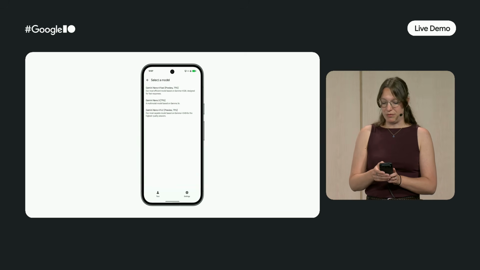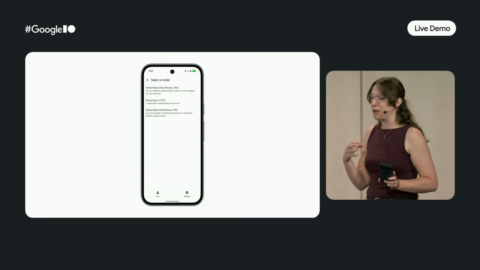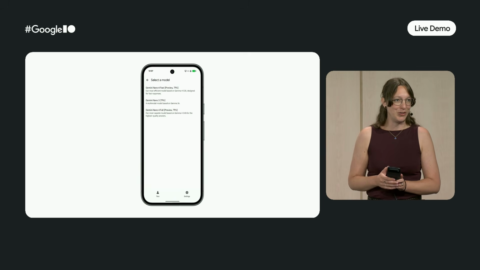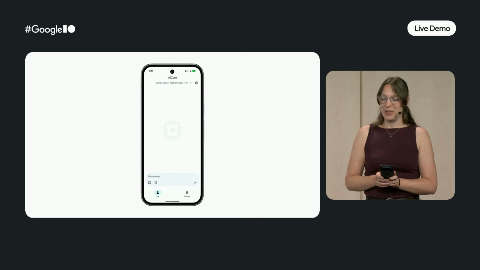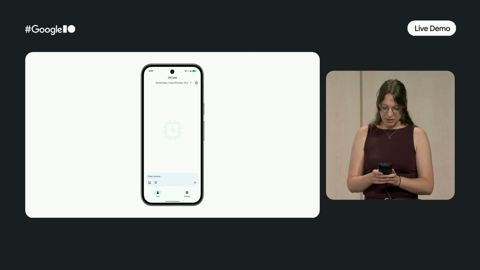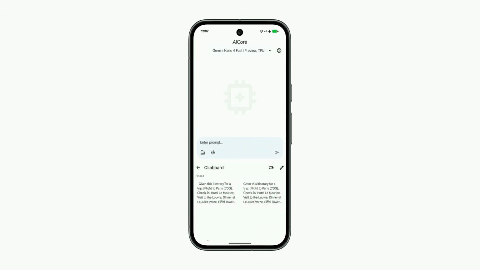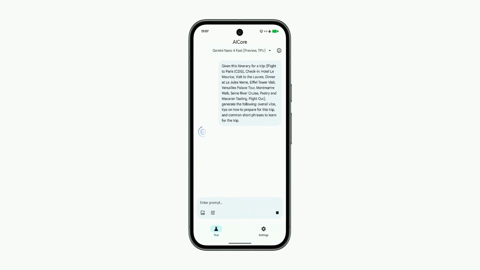As you can see, we have Gemini Nano 3 there, but we also have Nano 4 Fast, and we have Nano 4 Full. So here we can choose which of the models. Now, I already downloaded them, just to make sure that this talk isn't taking an hour on this Wi-Fi. So let me open the Fast model and have a look. So let's start with the prompt that I thought of myself originally. So I just copied it over, and I put in my Paris trip.